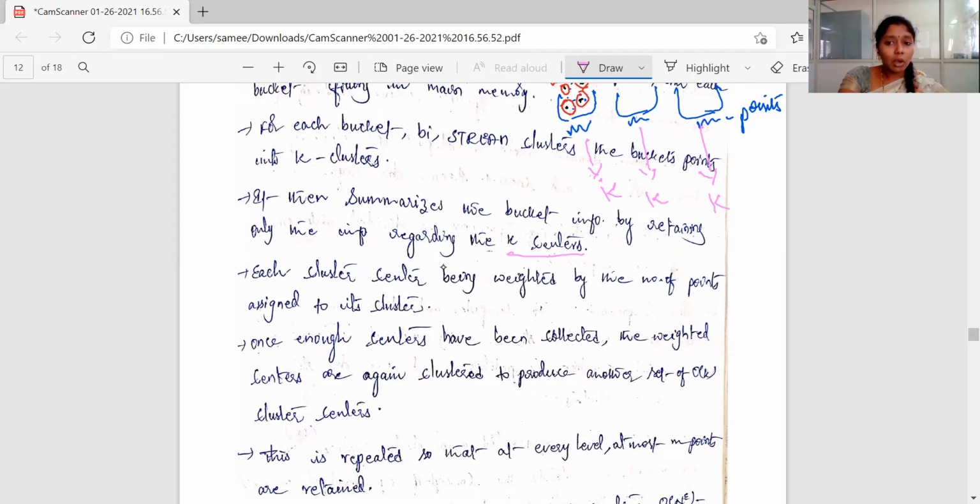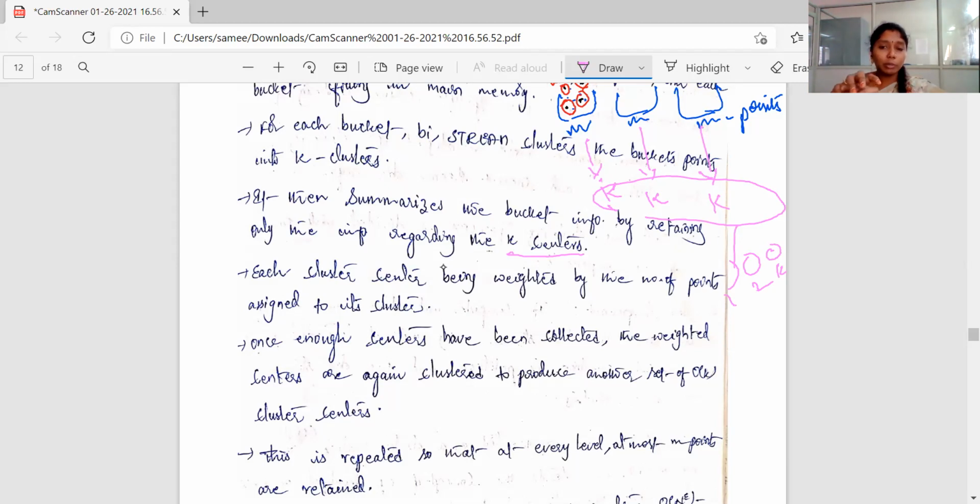After that, on top of all these cluster centers, again some K clusters are formed. So here we have a vast amount of data. First we are representing that in buckets, and we are dealing with each and every bucket separately.